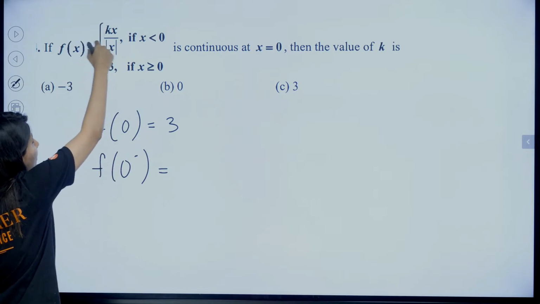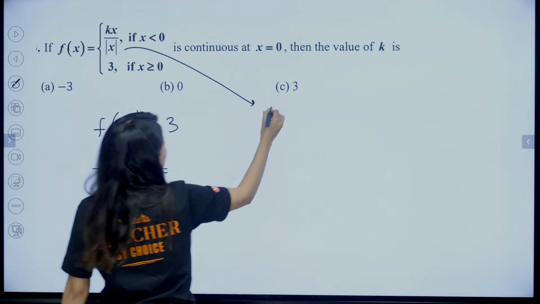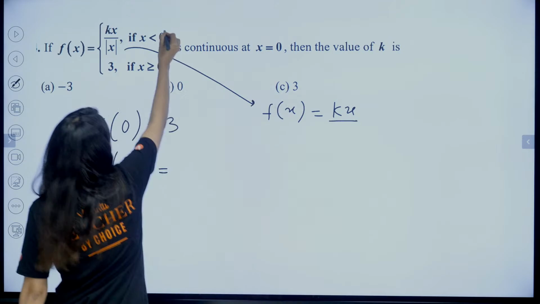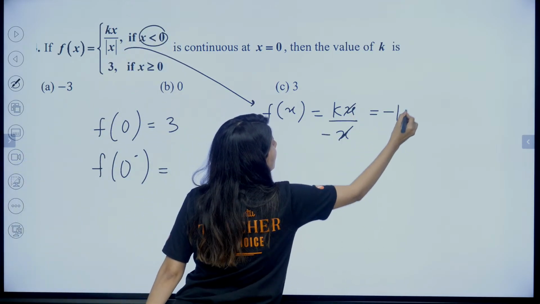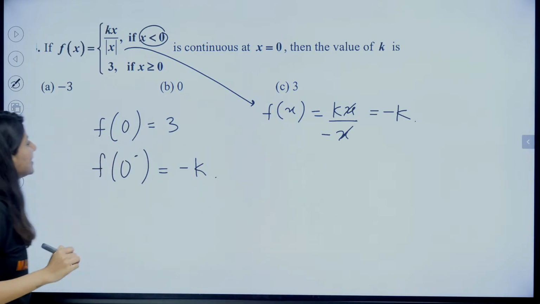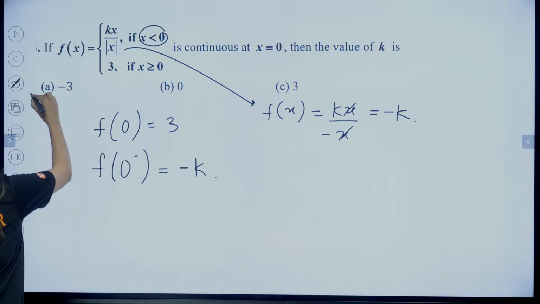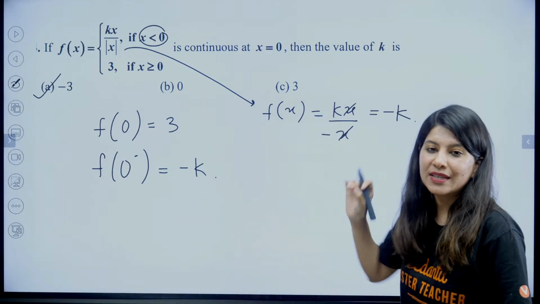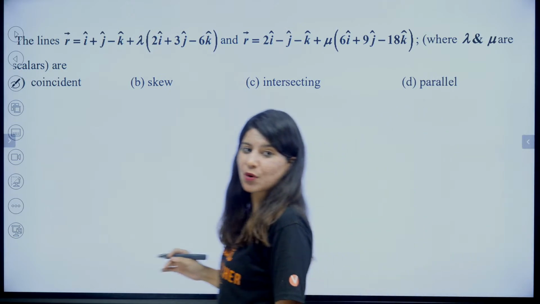Okay. So for f of 0 minus, we need to expand this, okay? X less than 0, your fx will become kx. And since x is less than 0, this mod x will get opened with a negative sign. Minus k. So that means f of 0 minus is coming out as minus k. Now, the function is continuous. Clearly, k is coming out as minus 3, option A. Within 10 seconds, we have killed this question. Now let's move to the next problem.